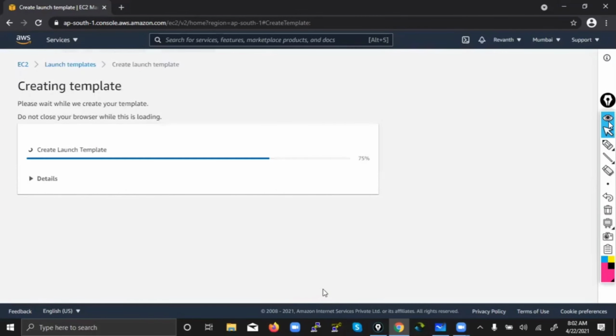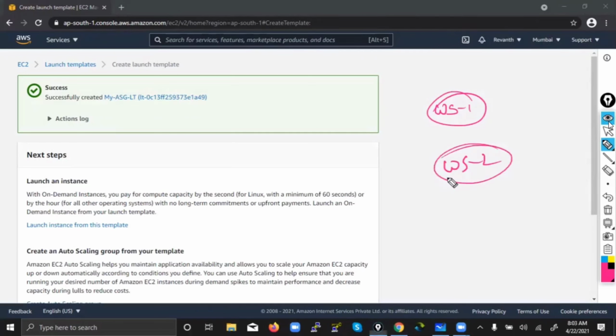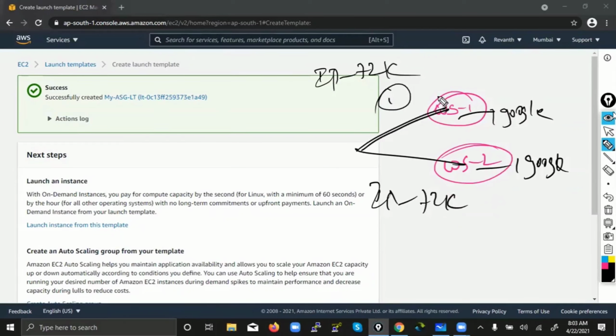Now create one. Guys, in yesterday's class, I showed you web content in one machine as web server 1, and in another machine as web server 2. But is that the case in real time? In real time, the web content is the same in every machine, because customers' traffic is getting distributed. If you are seeing an iPhone cost of 72,000, I also should see 72,000. You should not see 70K like that.